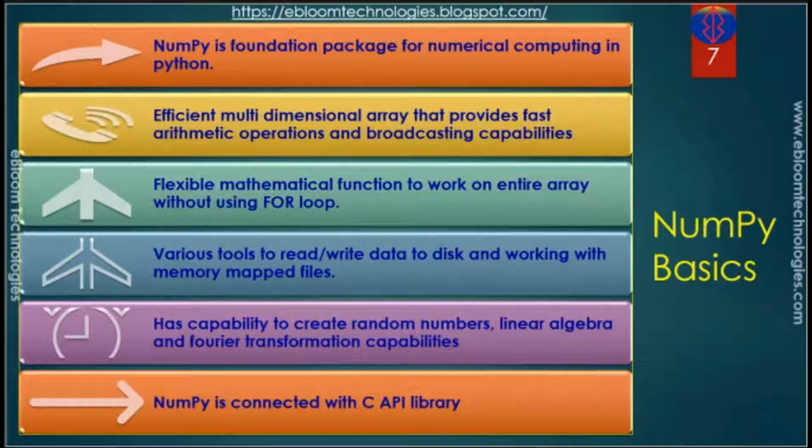operation in NumPy. Now it is possible to save and load back the NumPy data to or from a file, but generally pandas is used to load and save text data and tabular data, but NumPy can also be used for this. In NumPy, we can do many operations like random number generation, performing linear algebra calculation, Fourier transform, etc. As I have already told, NumPy is connected to the C API, and that's why it provides the combination of easy coding in Python and faster and efficient execution in C.